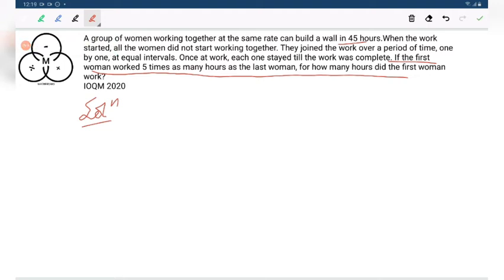Now there is an important and interesting concept that they have involved: the concept of arithmetic progression. Can you see they have written that they joined the work over a period of time one by one at equal interval. That means they joined after some equal interval of time, so the time they worked is in AP.